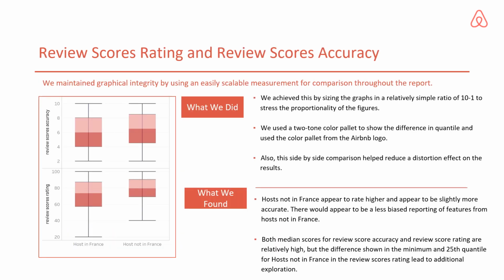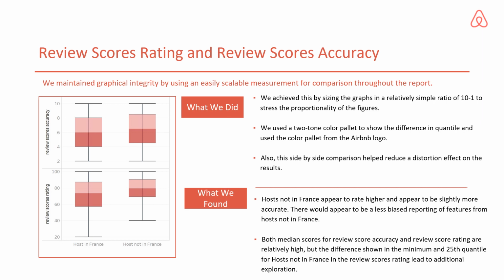My name is Yushe Jiang, and I will go into the data visualization part. For figure 1, we made a comparison of review score accuracy and review score ratings by host location. We maintained the graphical integrity by using easily scalable measurements for comparison. We achieved this by sizing the graphs in a relatively simple scale of 1 to 10 to stress the proportionality of the figures. We used a two-tone color palette to show the difference in quantile and used the color from the Airbnb logo. Also, this side-by-side comparison helped to reduce the distortion effect on the results.